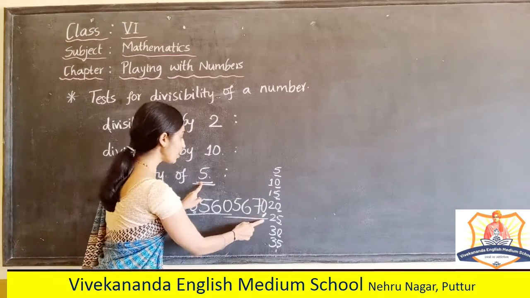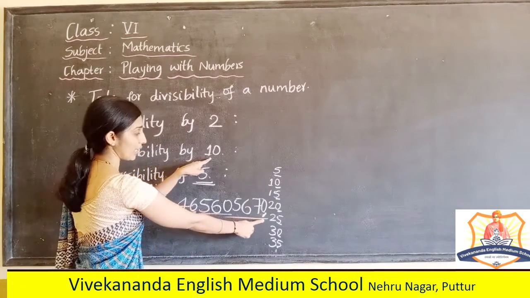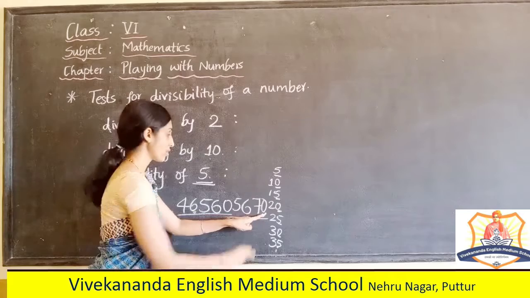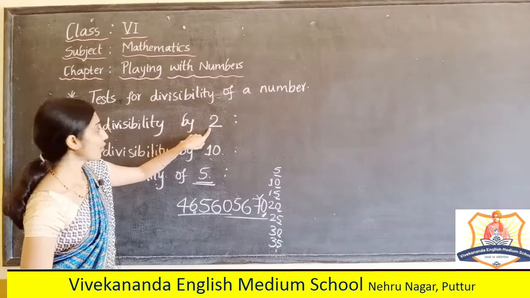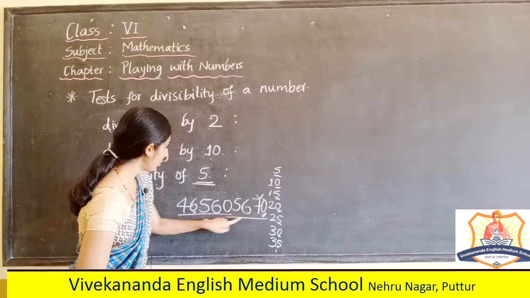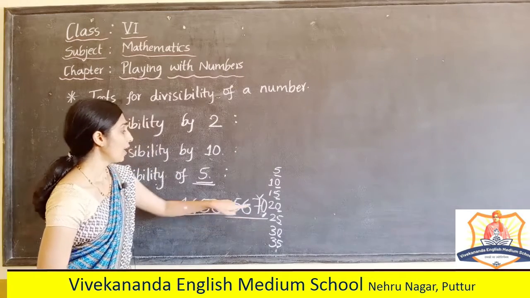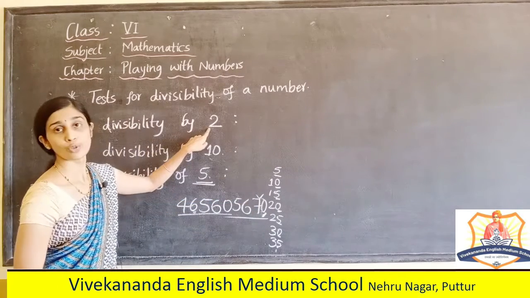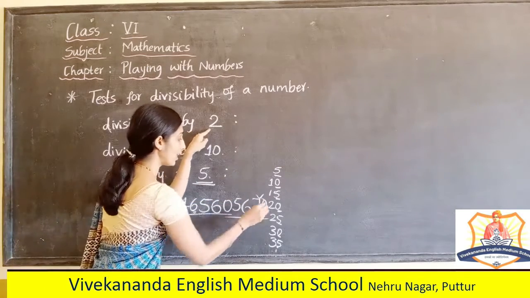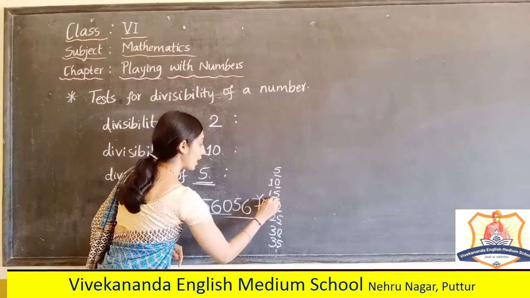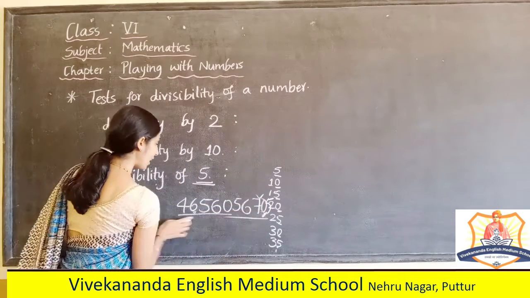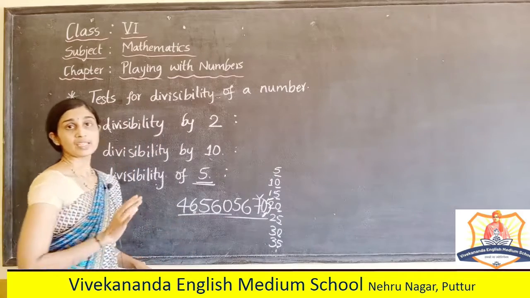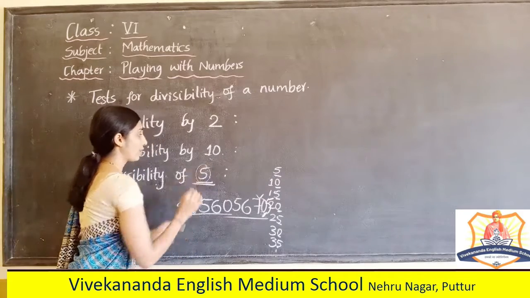And also we can check divisibility by 10. Yes, of course, this is divisible by 10 also. And yes, of course, this 9-digit number is divisible by 2 completely because it ends with 0. If I write 5 here, then we can say that this 10-digit number is divisible by 5.